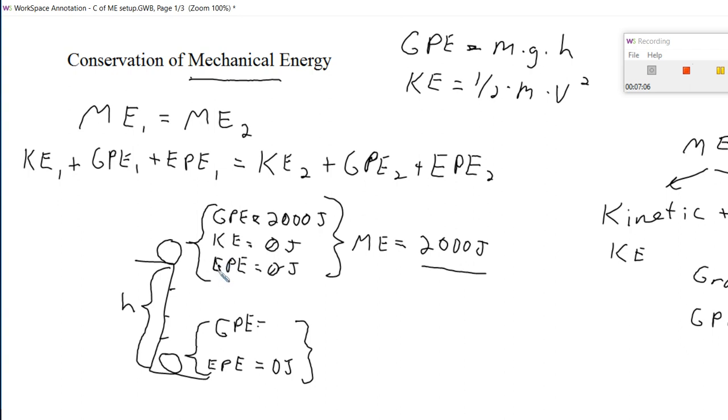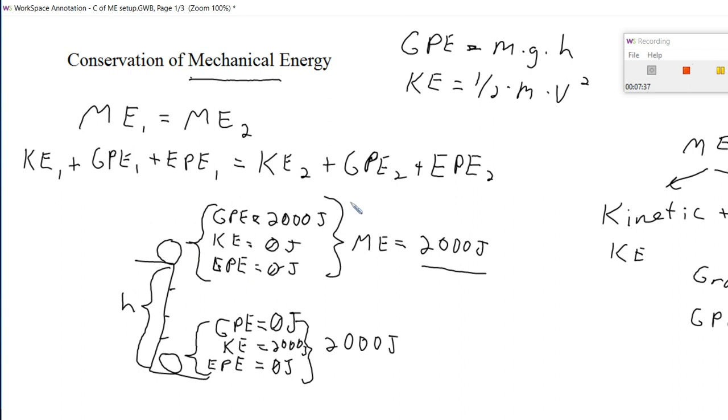And since the height is 0, that turns the gravitational potential energy into 0 also. Both of those are 0, but the total still has to be equal to 2,000 joules. And so we can understand that since both of these are 0, the kinetic energy must in fact be equal to 2,000 joules.